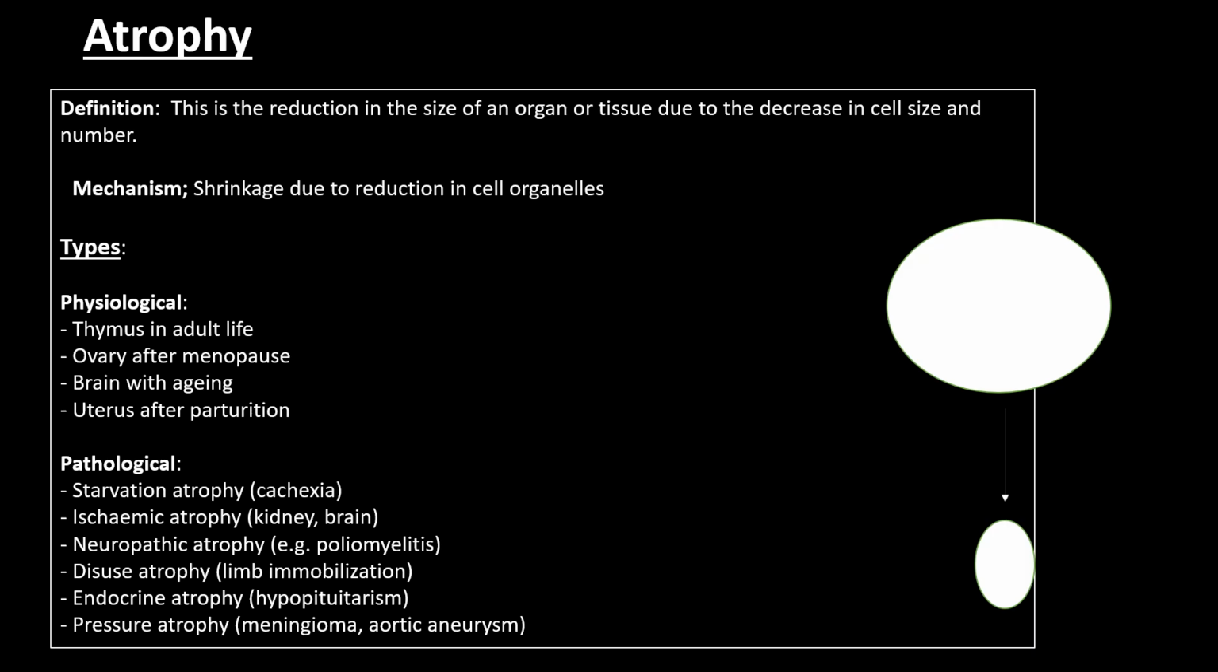So definition of atrophy is the reduction in the size of an organ. The mechanism of atrophy is the shrinkage due to reduction in cell organelles, and knowing the types of atrophy and also the example of each and every type of atrophy is very important for exams.